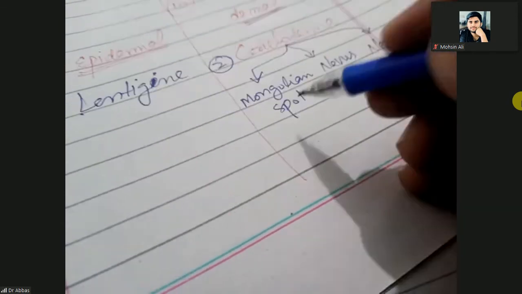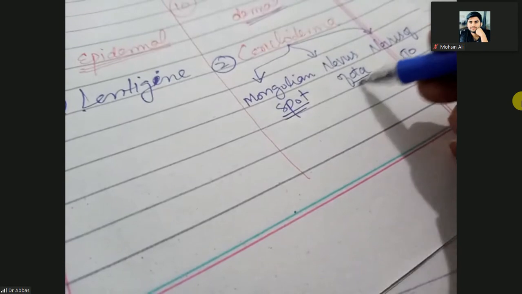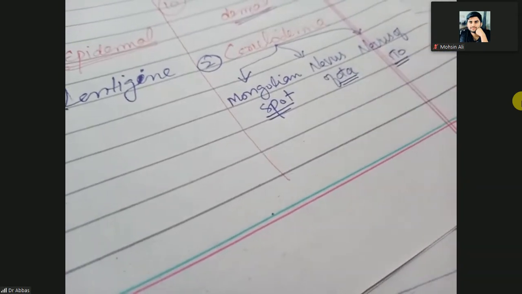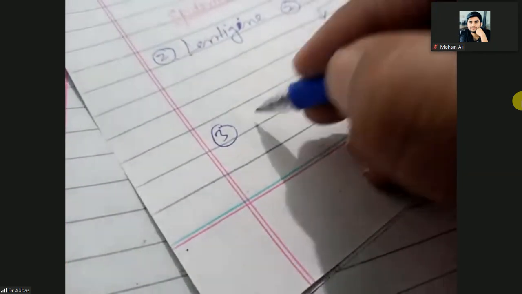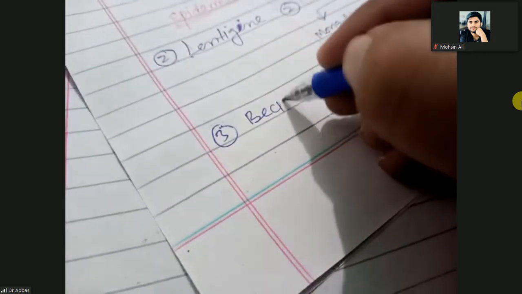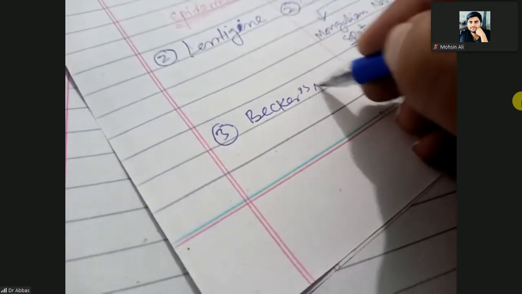So these are Mongolian spot, nevus of Ota, nevus of Ito. Clear? And third one, epidermal, is the Becker's nevus.